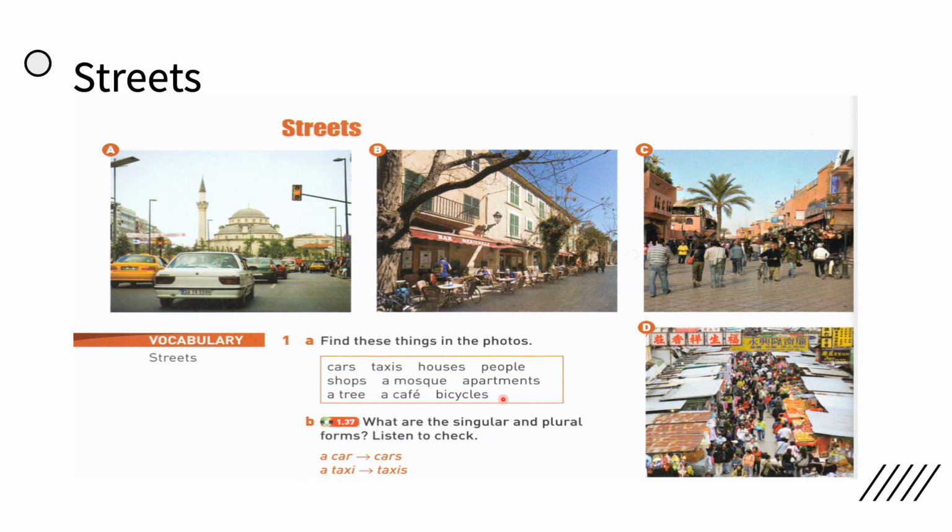Apartments, plural, and the singular form is an apartment. A tree, singular, the plural form is trees. A cafe, this is singular and the plural form is cafes. And the last one is bicycles, the plural form of a bicycle.